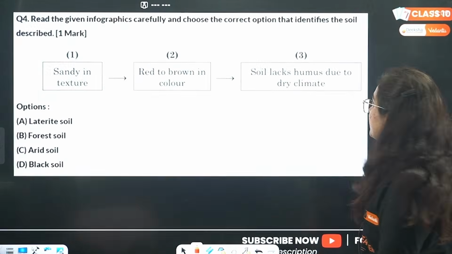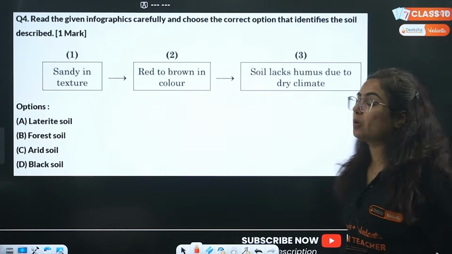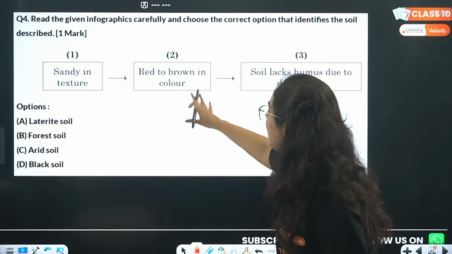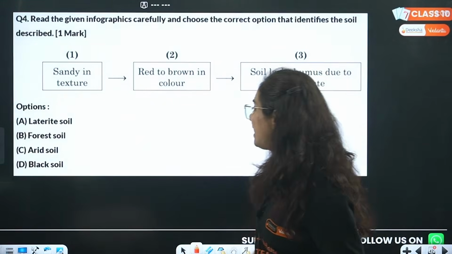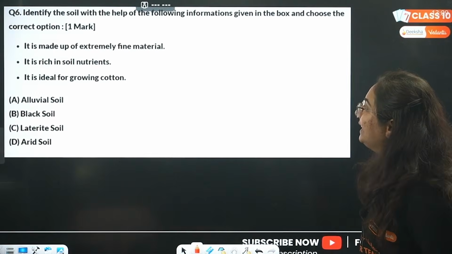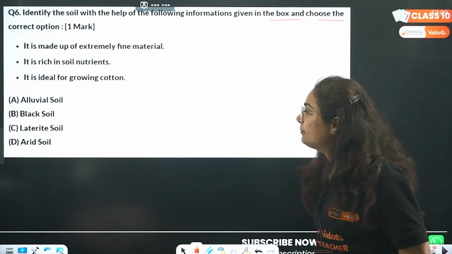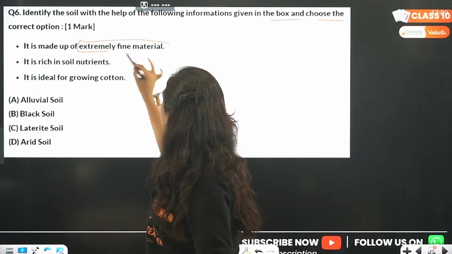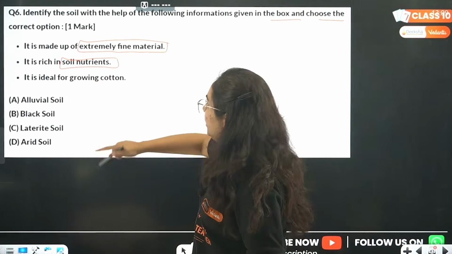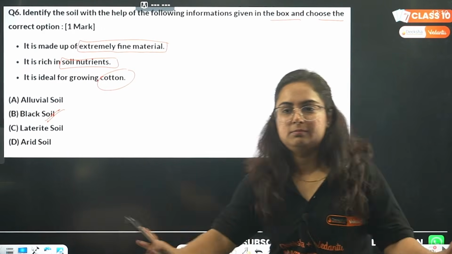Easy, very easy. Next. Read the given infographic carefully and choose the correct option that identifies the soil described. Here it is sandy in texture, red to brown in color. Soil lacks humus due to dry climate. Sandy in texture. Next: identify the soil with the help of the following information given in the boxes. It is made up of extremely fine material. It is rich in soil nutrients. Third point: it is ideal for growing cotton. Done. Black cotton, black soil.